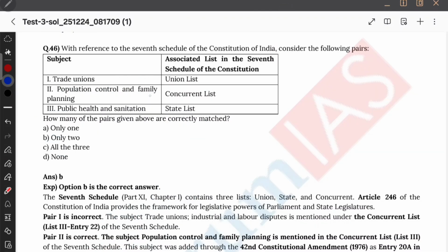Now try to do a guesswork. Population control, family planning. I said it is a concurrent list. Whatever welfare related things there are, all are in the concurrent list. Public health and sanitation, it is state list. Trade union, it is something labor union, labors and all. I think I saw it in concurrent only. Therefore, only 2 are correct. Labor related, labor welfare, social security and all. Trade union also, I saw it in concurrent.